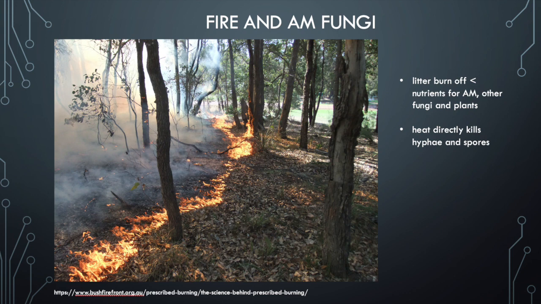And by doing so, we also reduce, obviously, abundance of other fungi such as the saprotrophic or the decomposer fungi and plants. And of course, heat directly kills hyphae and spores. So burning is not a great idea when it comes to fungi, especially the Arbuscular mycorrhizal fungi. Even though they might survive deeper in the ground and the heat might not penetrate that far, a lot of the inoculum, a lot of the hyphae, they actually feed at the leaf litter level. So burning is always going to reduce Arbuscular mycorrhizal fungal load in the ecosystem.